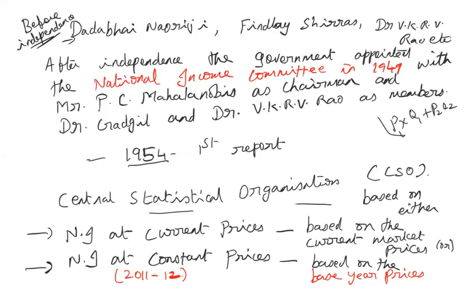Okay. Now, based on these prices, let us check out how the national income of the country changes over a period of time, both in current prices as well as in constant prices. So, trends in national income and per capita income.